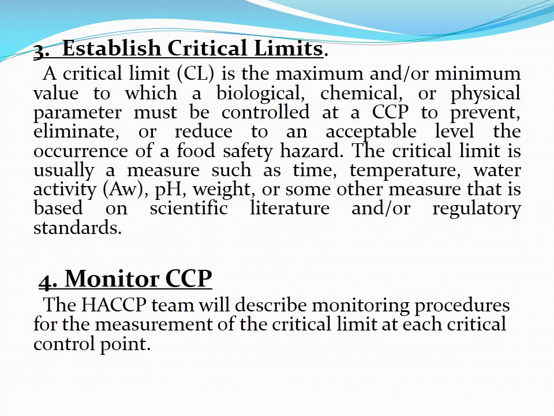Third, establish critical limits. A critical limit is the maximum and or minimum value to which a biological, chemical or physical parameter must be controlled at a CCP to prevent, eliminate or reduce to an acceptable level the occurrence of a food safety hazard. The critical limit is usually a measure such as time, temperature, water activity, pH, weight or some other measure that is based on scientific literature and or regulatory standards.